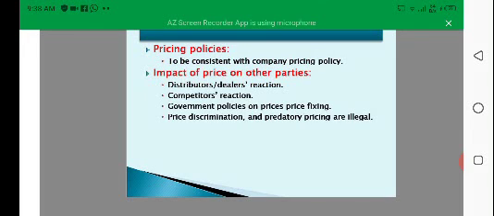So these are the factors when deciding on the impact on other parties. The manager also considers the reaction of the parties to comply with the prices. Distributors, dealers, the sales force and all those parties involved, how will they react? So before changing the price or getting into pricing, the manager must think about these issues.